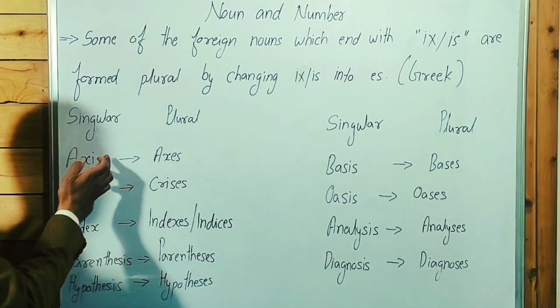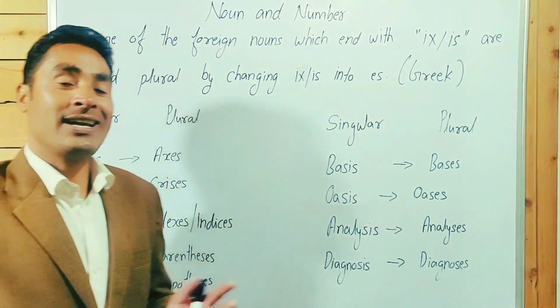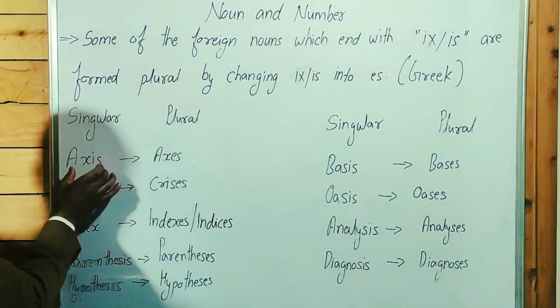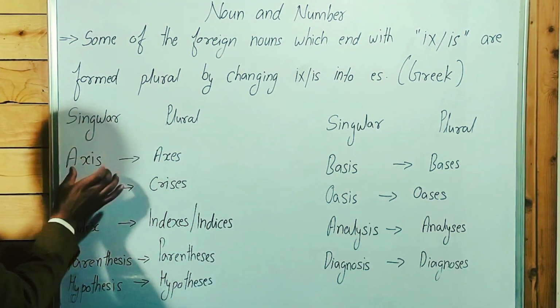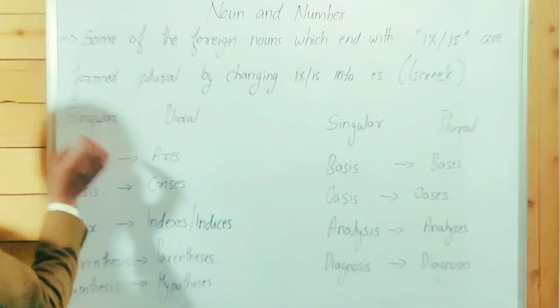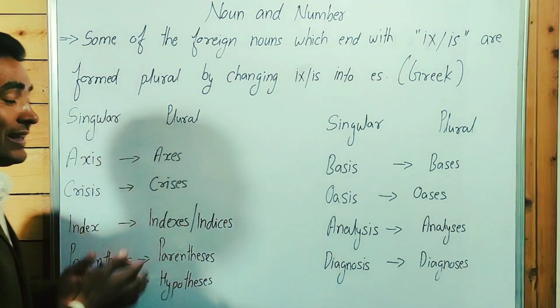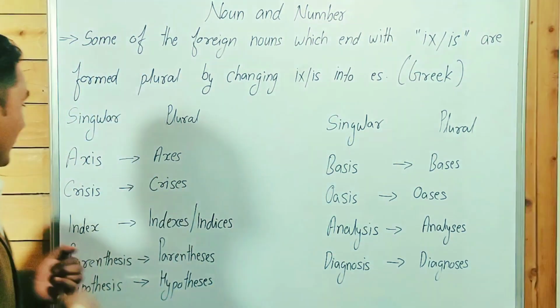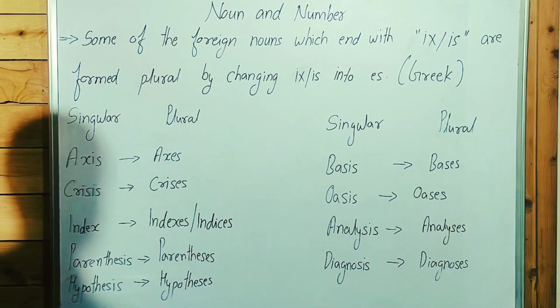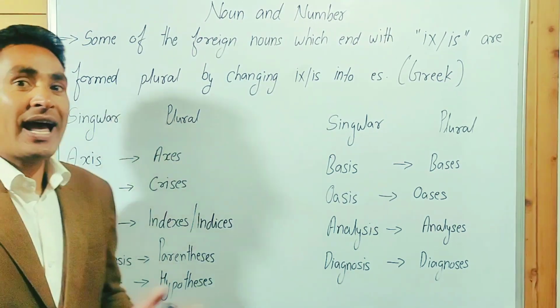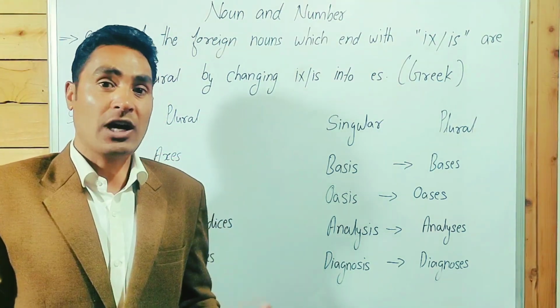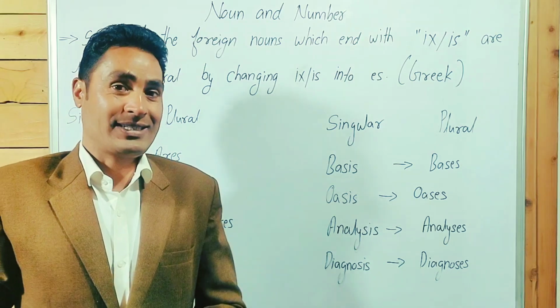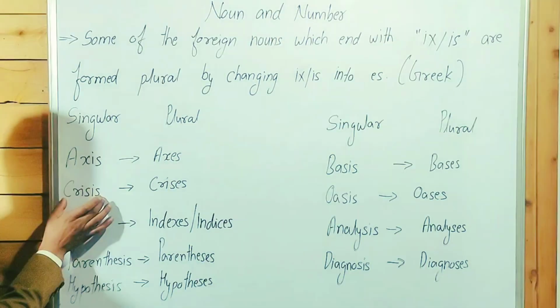We can't add an additional s or es at the end of the noun to form plural. We have to remove -is and write -es in its place to form plural. Axis means an imaginary line about which a body rotates. Second, crisis.